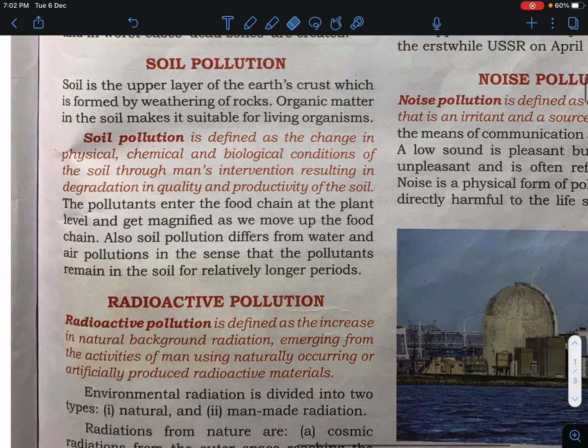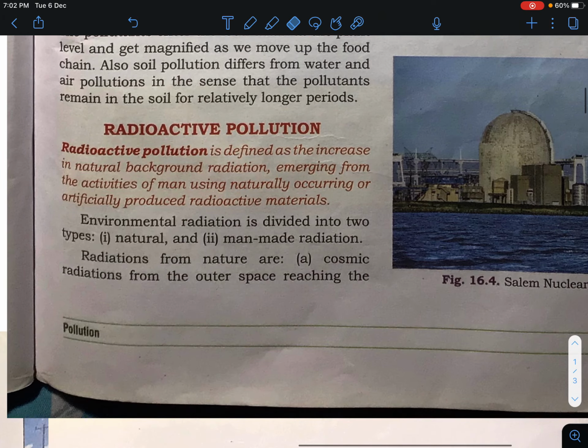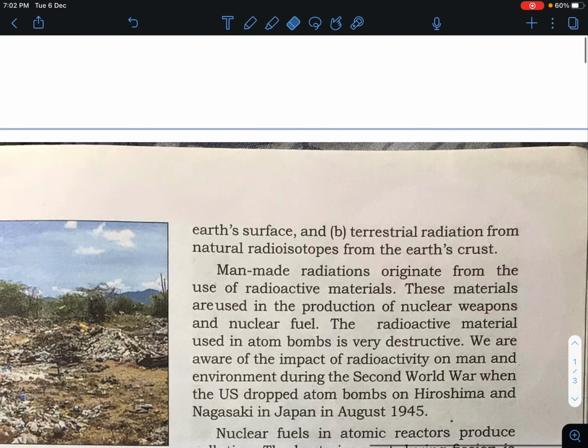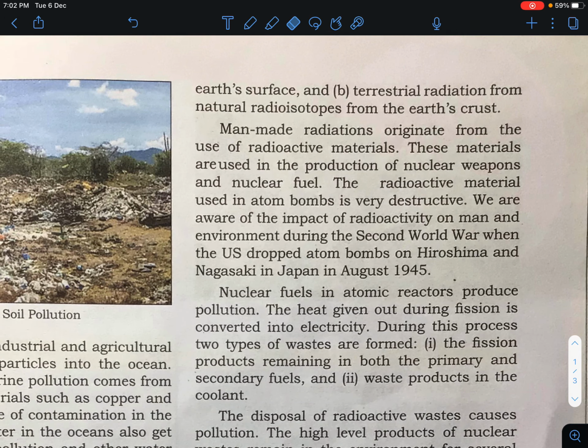The first one is cosmic radiation, which is from outer space reaching the Earth's surface, and the second one is terrestrial radiation, which is from the natural radioisotopes in the Earth's crust. The man-made radiations originate from the use of radioactive materials, and these materials are used in the production of nuclear weapons and nuclear fuel. The radioactive materials used in atom bombs are very destructive.